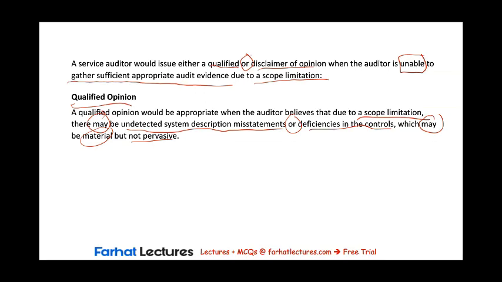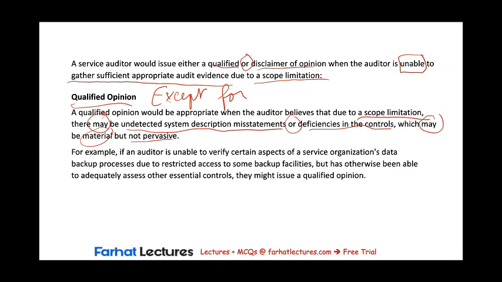The auditor believes, based on his professional judgment, that except for the possible effect of the matters that were unaudited, the service organization's system description is fairly stated, and there are no material deficiencies in the design or in the operating effectiveness of the controls.